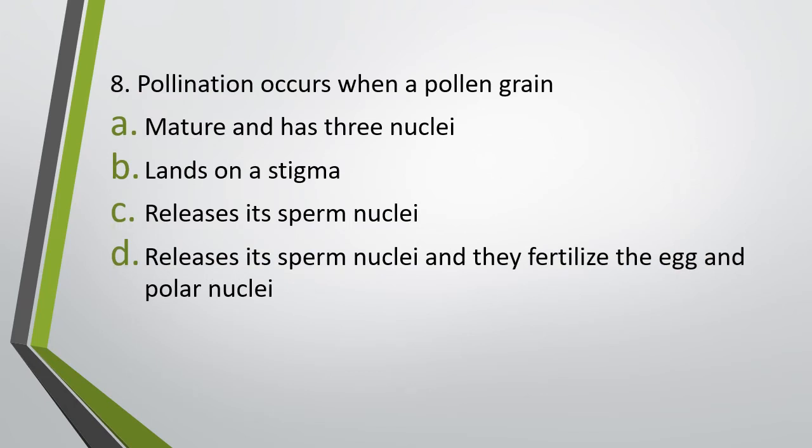Question number 8. Pollination occurs when a pollen grain matures and has 3 nuclei, lands on a stigma, releases its sperm nuclei, and they fertilize the egg and polar nuclei. Pollination occurs when a pollen grain. Correct answer is option B, when a pollen grain lands on a stigma. So the process of pollination is defined as transfer from the anther till its landing on the stigma.